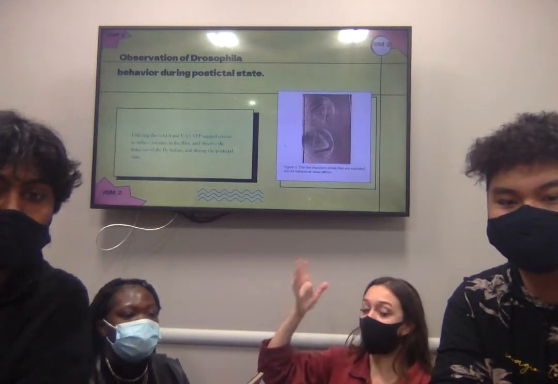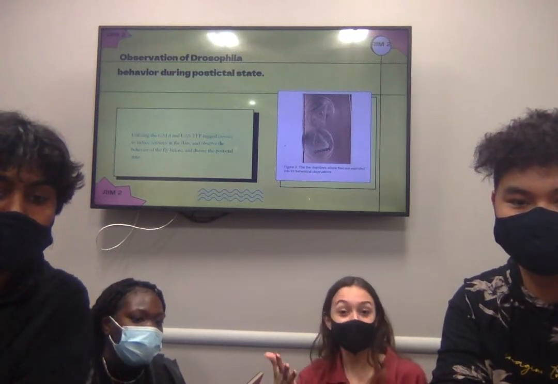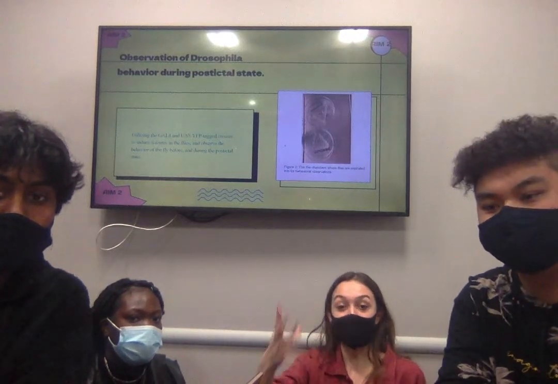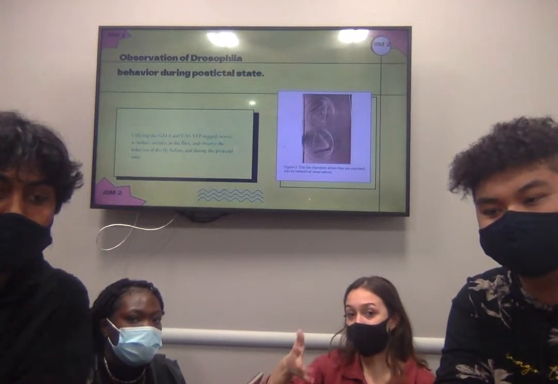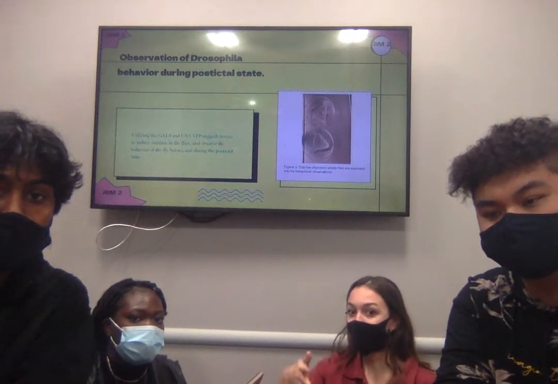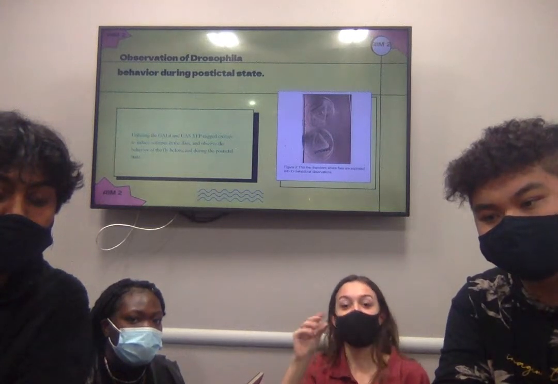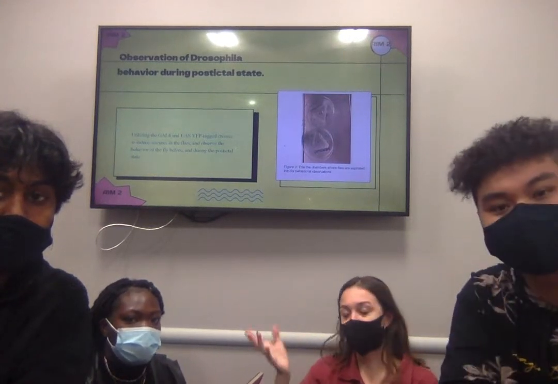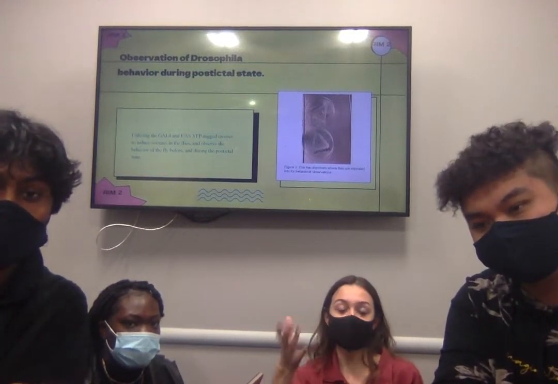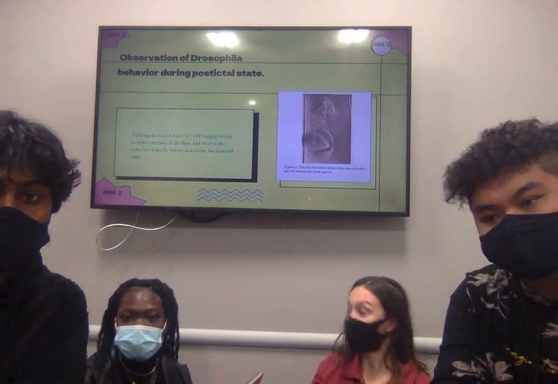And then we continued to record those flies until they were up and moving around like normal flies. We did this a bunch of times so that we would be able to have a nice big data set of how the light is affecting these flies and what the seizures are looking like. We did this with both constant yellow light for 5 seconds and then a pulsing yellow light for 5 seconds, just to see if there was a difference in the way that we were stimulating these seizures with light, if that played a role in the way the seizures would be.